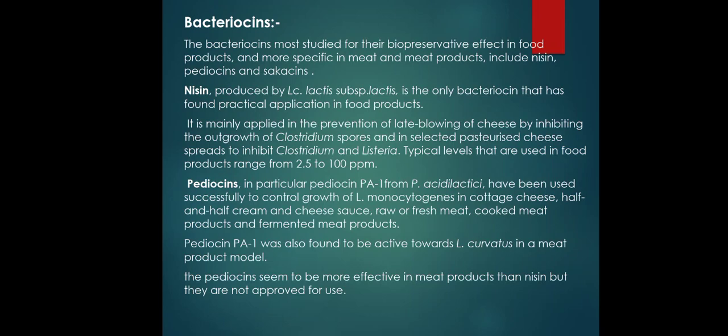This pediocin seems to be more effective in meat products than nisin, but it is not approved for use for some reason.